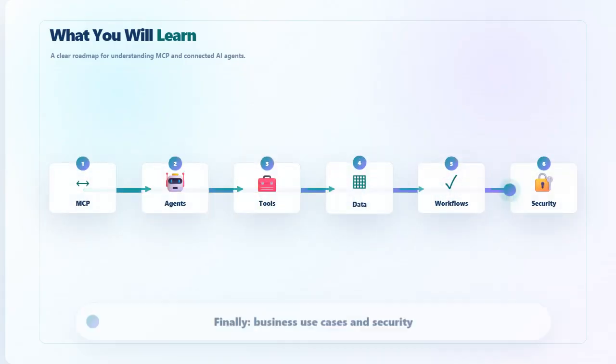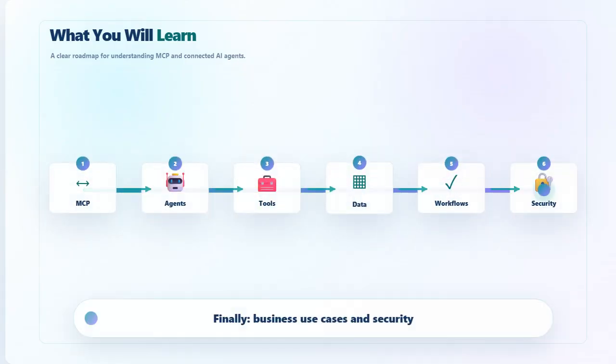Now let's look at what you will learn. First, we will understand what MCP means. Then we will see why AI agents need MCP. Next, we will explain how MCP connects tools, data, and workflows. After that, we will look at future business use cases. We will also cover security, governance, and human review. By the end, you will understand why MCP matters for the future of AI agents.